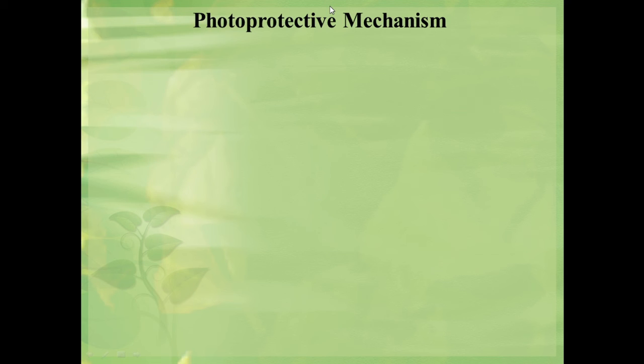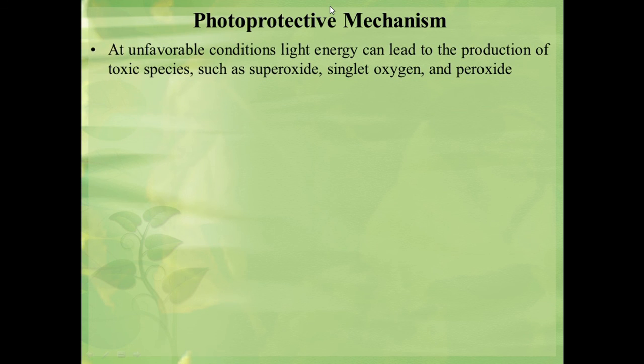This is known as photoprotective mechanism. In excess, light energy can lead to production of toxic species such as peroxides, superoxides, singlet oxygen, etc. And damage can occur if the light energy is not dissipated safely.